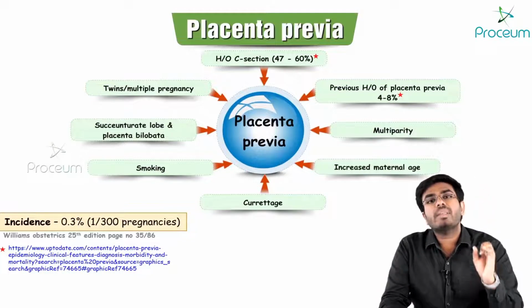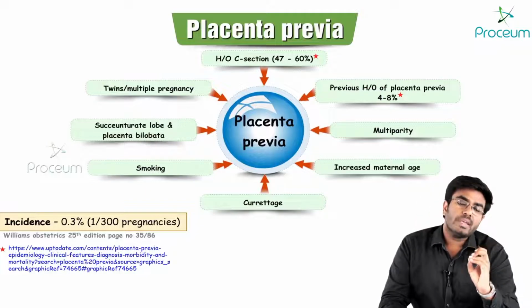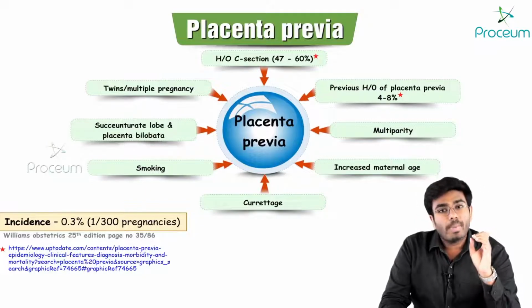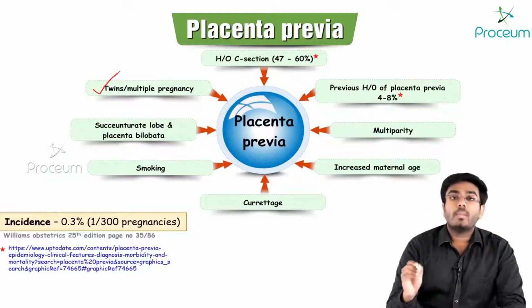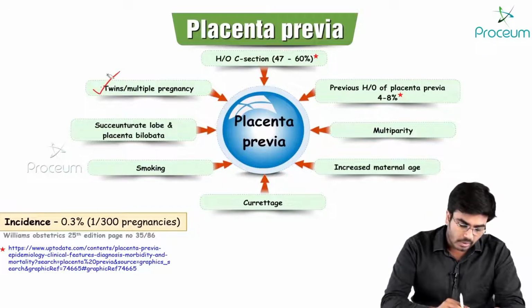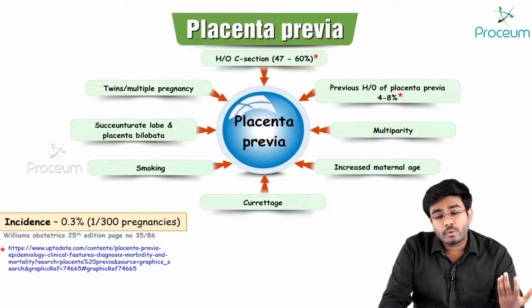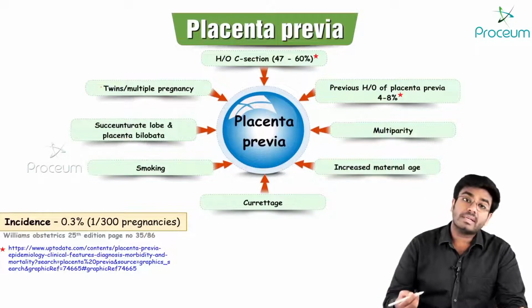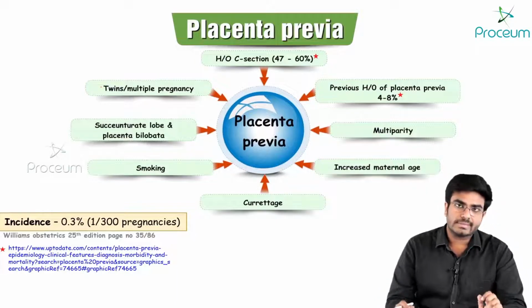Important risk factors are previous history of C-section, previous history of placenta previa, succenturiate placenta, placenta bilobata, and twin pregnancy or multiple pregnancy. Okay, these are the important risk factors. Also try to remember, smoking is a risk factor, curettage is a risk factor, increased maternal age, and multiparity are also considered as risk factors.